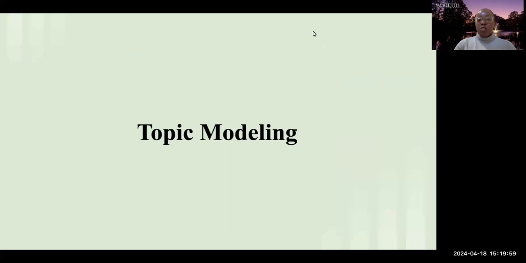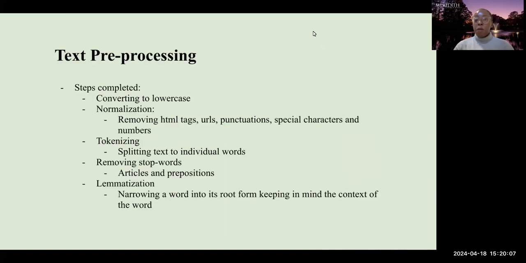So once we handled our tweet engagement variable, we went ahead and performed topic modeling, which is generating topics from the tweets. In order to perform topic modeling, the first step is to perform some text preprocessing. This is an example of a step-by-step process on what was done. We first converted the text to lowercase and then normalized it, which is removing any noise in terms of punctuation, numbers, and so on. Then tokenization, which is splitting a text into individual words, and then removing stop words because they don't really add any meaning to the text.